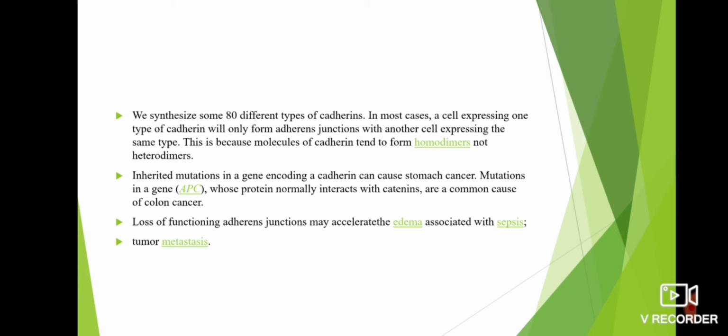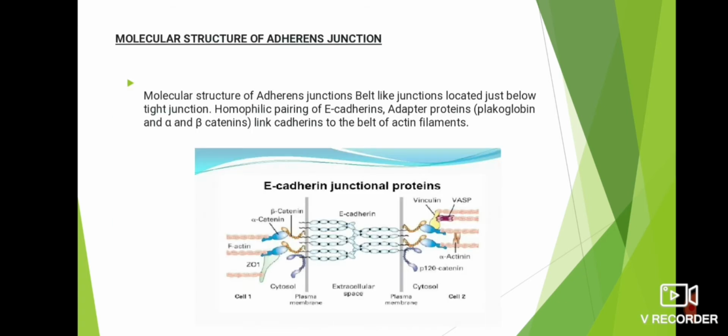Inherited mutation in a gene encoding a cadherin can cause stomach cancer. Mutations in a gene whose protein normally interacts with catenins are a common cause of colon cancer. Loss of functioning adherens junctions may accelerate the edema associated with sepsis and tumor metastasis. Next, we can discuss the molecular structure of adherens junction.